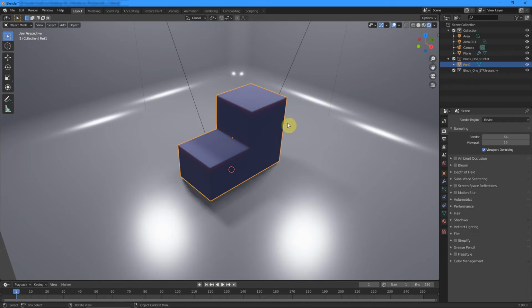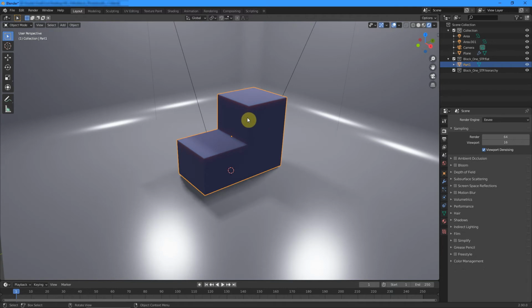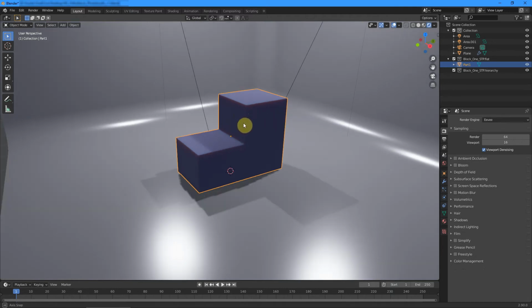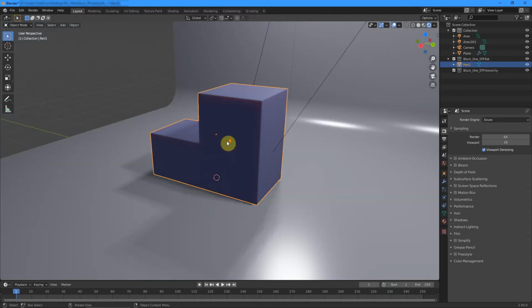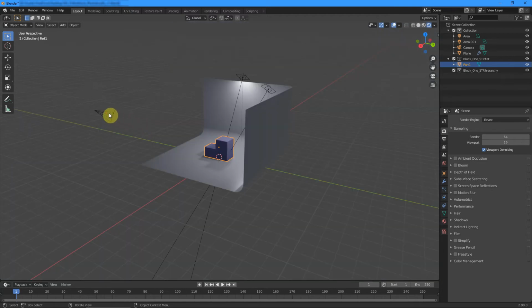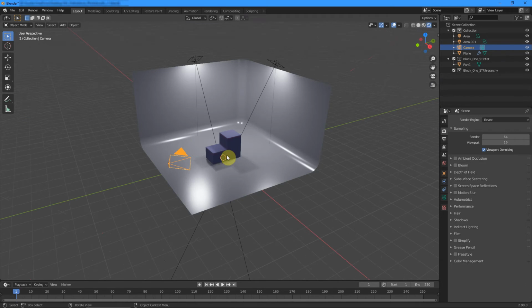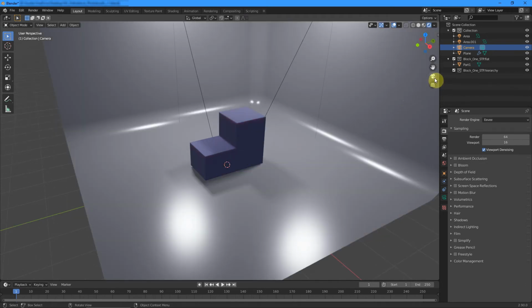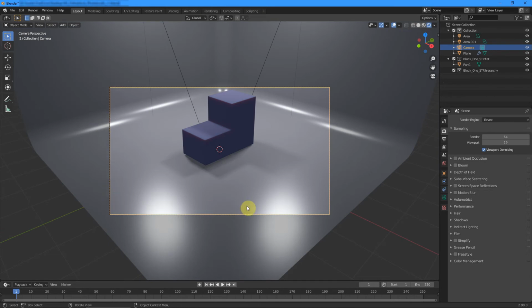We now want to set up our camera to be looking at this. Right now we're sitting in the director's chair. If I was to roll my wheel and zoom out, you shall see that there's a small camera icon up at the top. To go into your camera, select the camera icon and you'll notice a frame will appear around the area and this will appear grayscaled out. Only the area within the frame is what will be rendered.